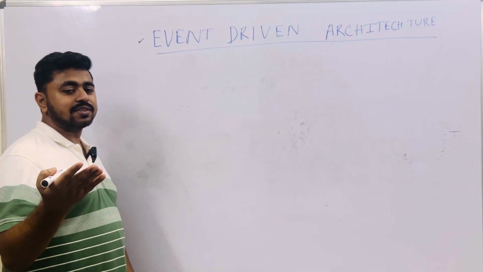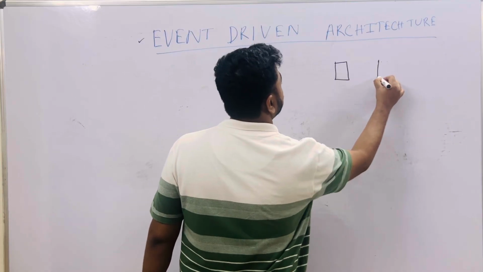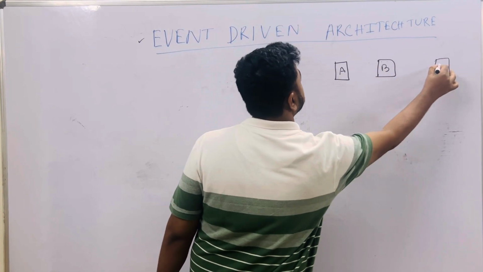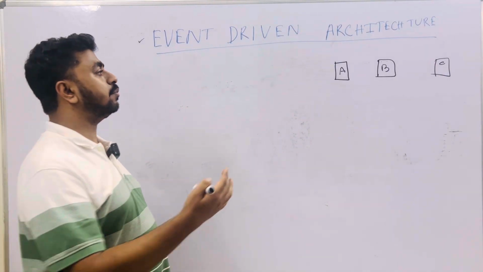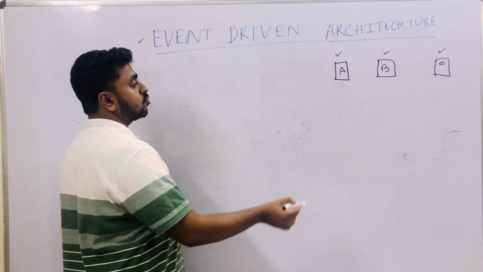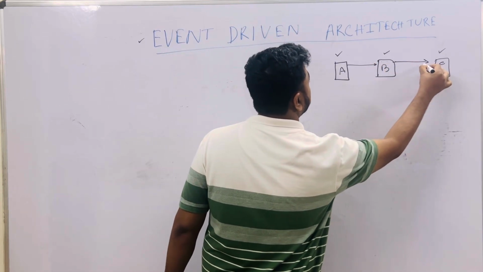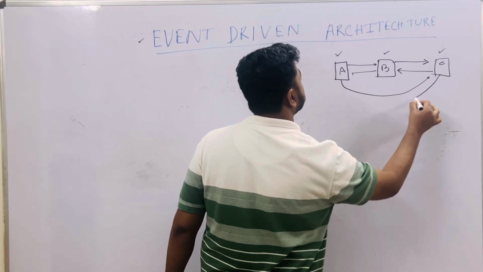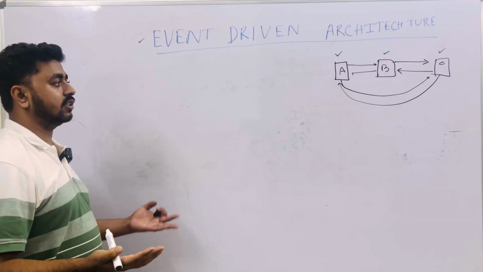So in microservices architecture you must have seen multiple services talking to each other, right? Suppose service A, B, C. Your application's capabilities were separated into three different services, service A, service B and service C. Service A was talking to service B and service B was talking to service C. Likewise, service A also sometimes talks to service B and service C. Any service can communicate with each other, right?